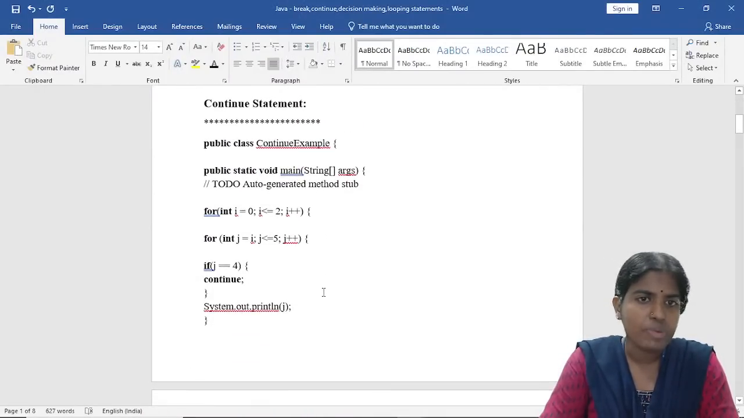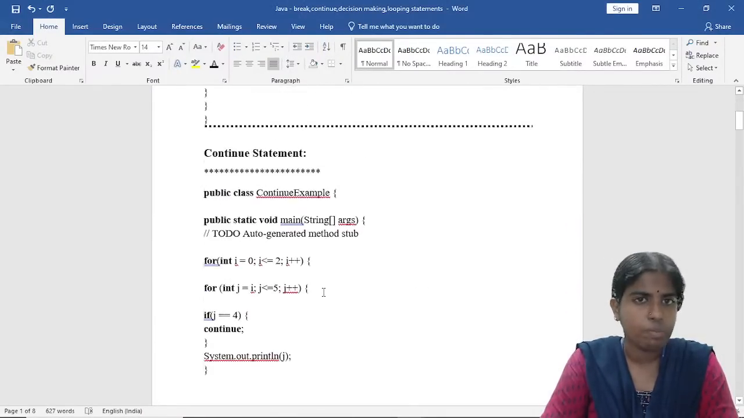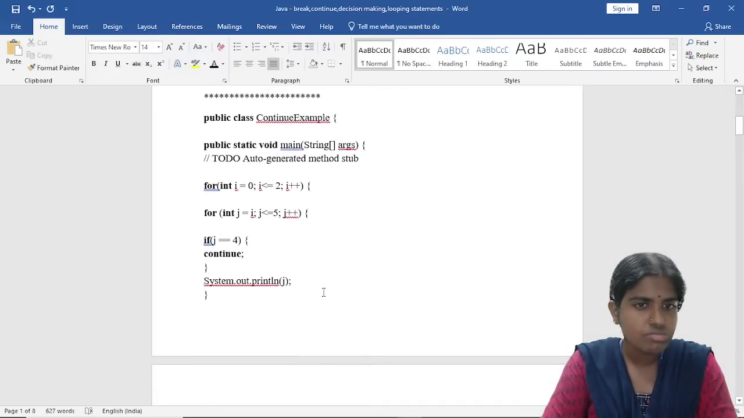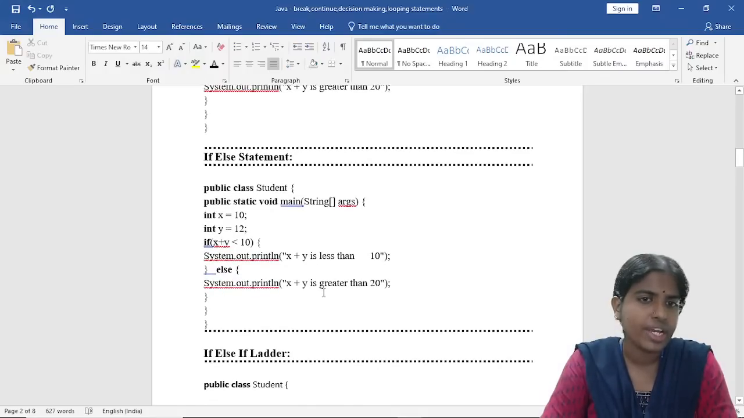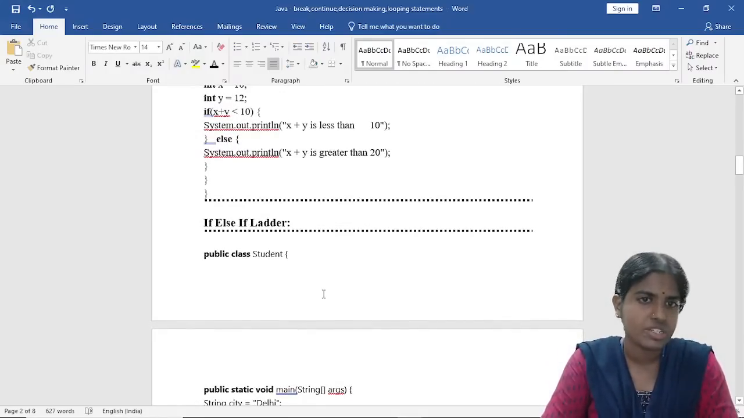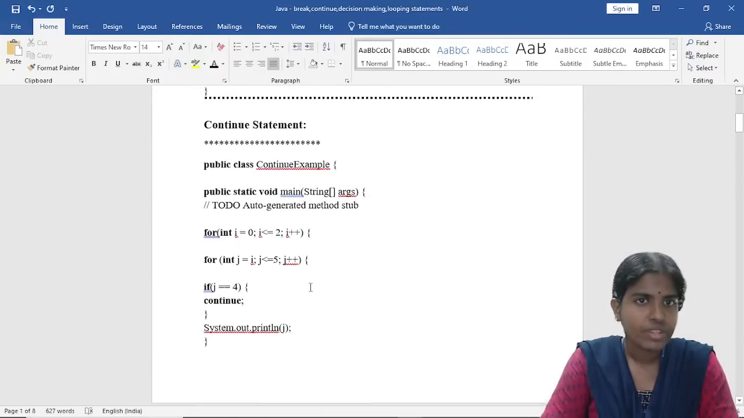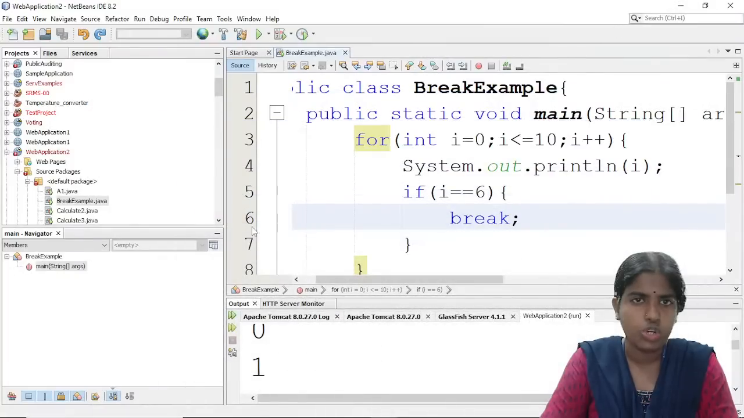So the opposite of break statement is the continue statement. Whenever I want to continue the flow of execution of my program, I can go for this continue statement. Clear with this? So let me just show you one more example.